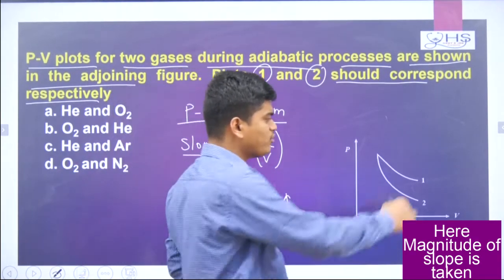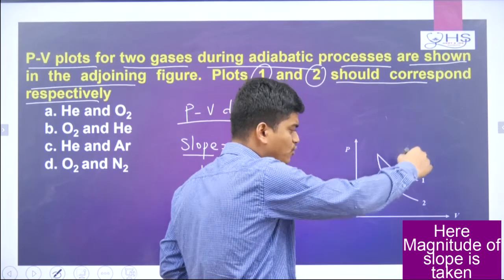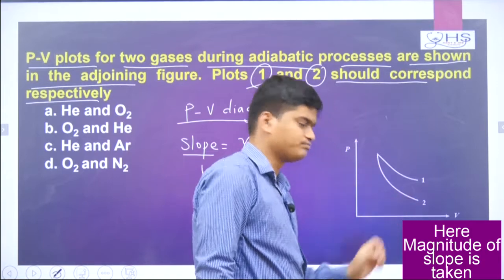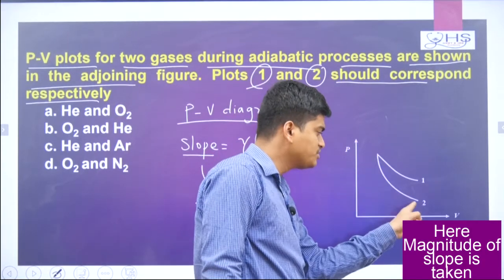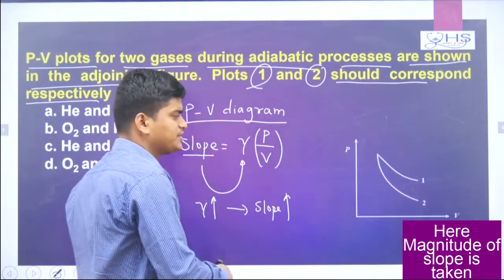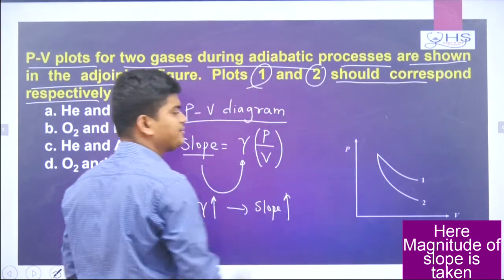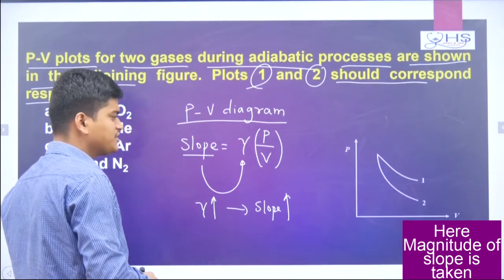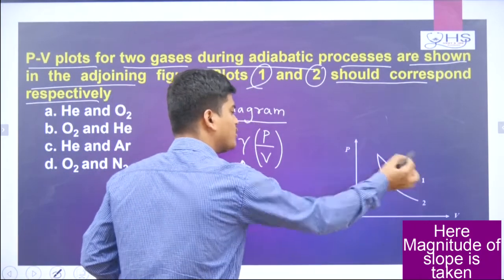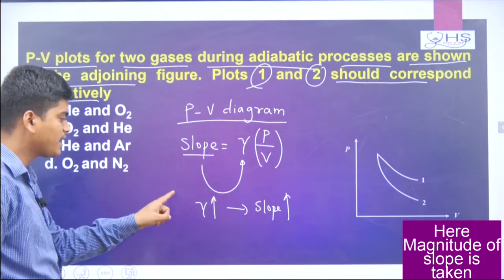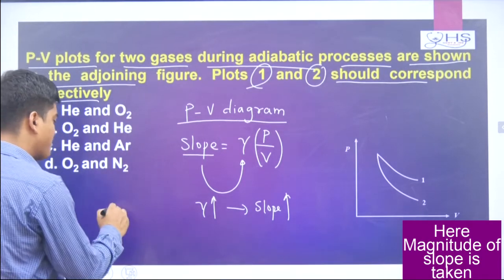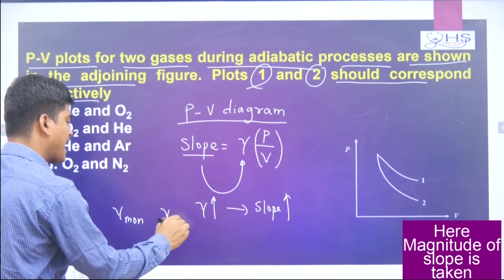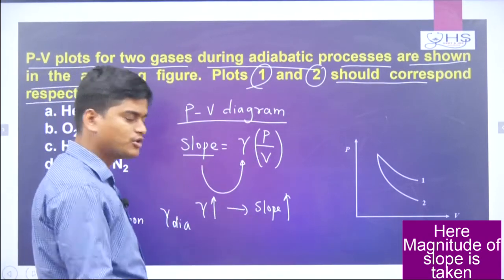And always remember, when you come from up, you see this one has less slope and this one has more slope. So curve 2 has more slope, it is more tilted, and curve 1 has less slope. That means you have to find gamma for monoatomic, for diatomic, and for polyatomic or triatomic also.